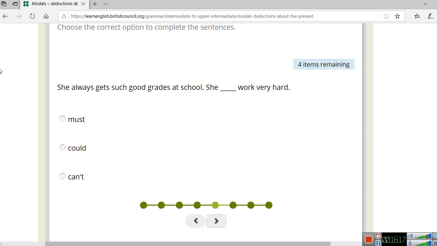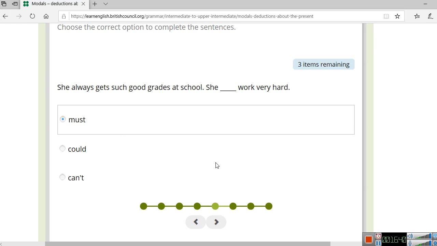Do you think she's talking about 100% possibility? I think it is maths. She always gets such good grades. Good. She must work very hard. Yeah, because she's very sure about that, right?